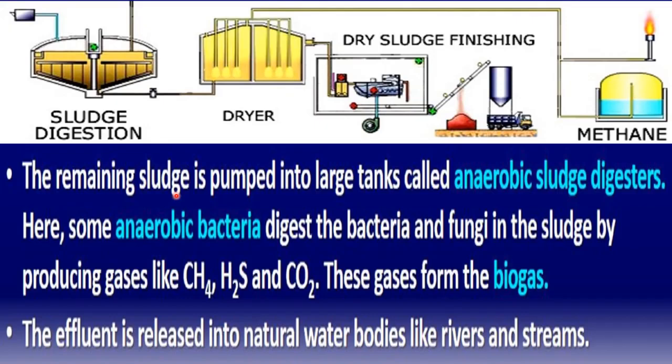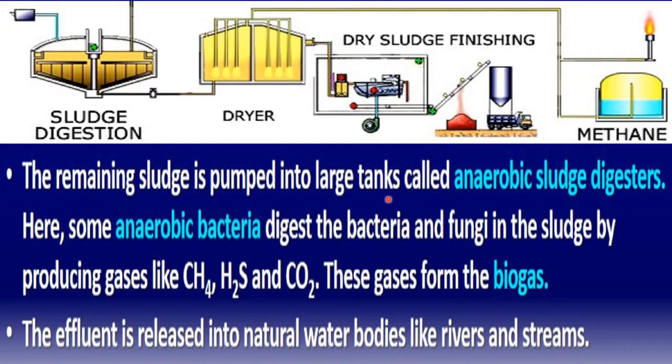Here inside the anaerobic sludge digesters, some anaerobic bacteria digest the bacteria and fungi in the sludge by producing gases like methane, H2S and CO2. These gases form the biogas. So these are components of biogas, you can say.